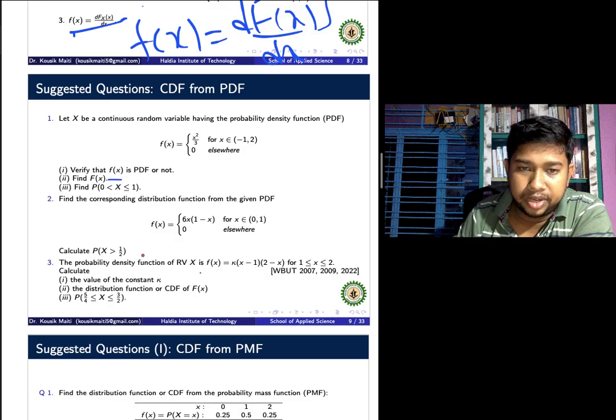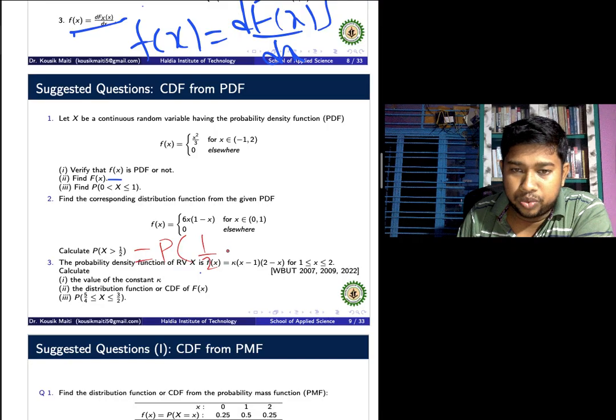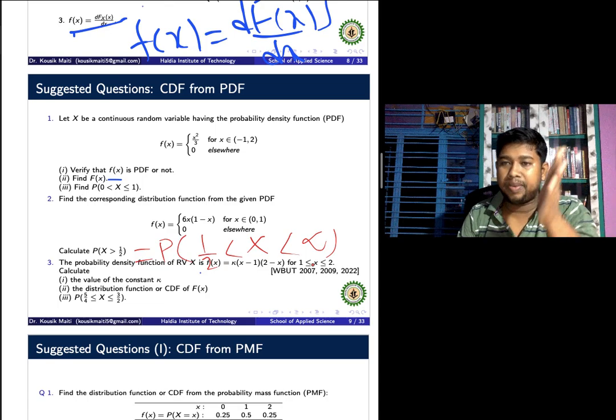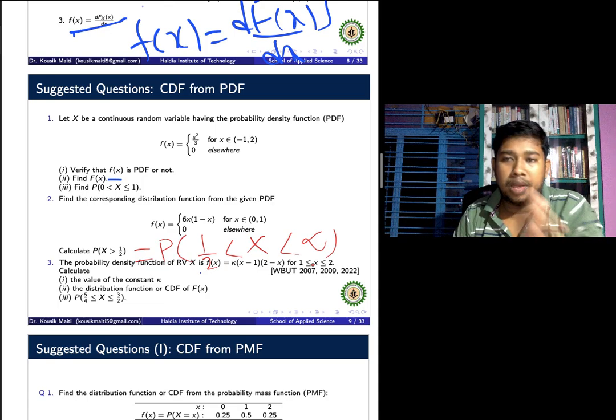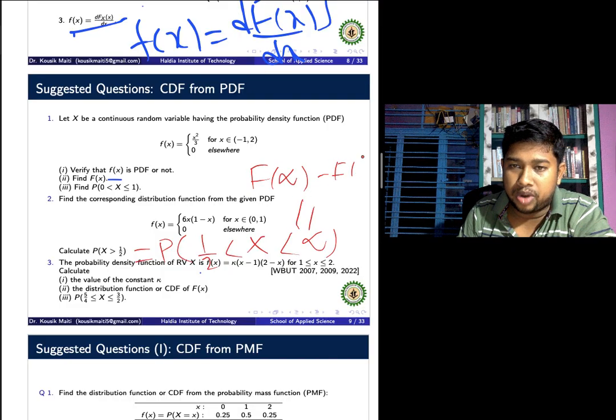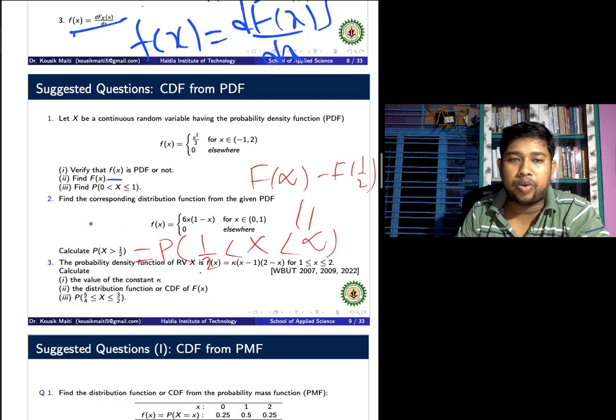What is the meaning of this? This means P(1/2 < X < infinity). It means the lower value is 1/2 and the upper value is infinity, so we can use the direct formula F(infinity) minus F(1/2). So we also calculate what the capital F is.